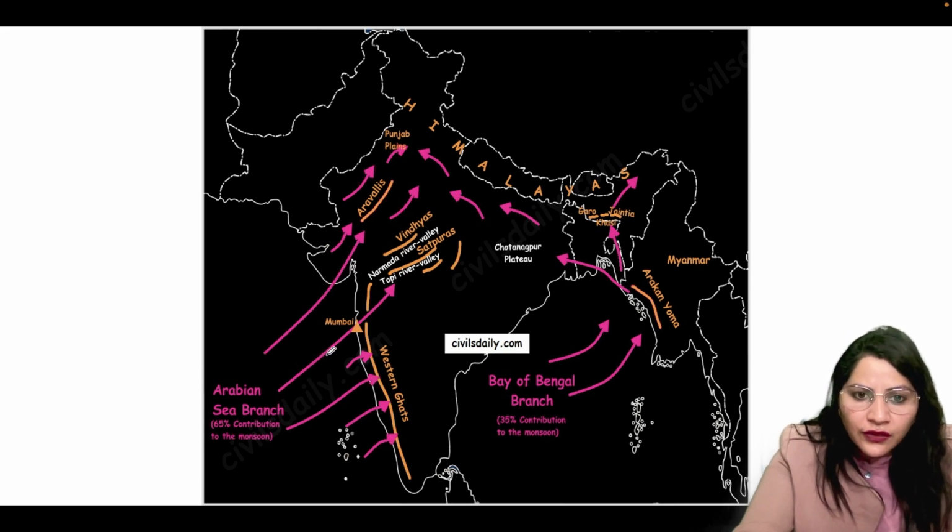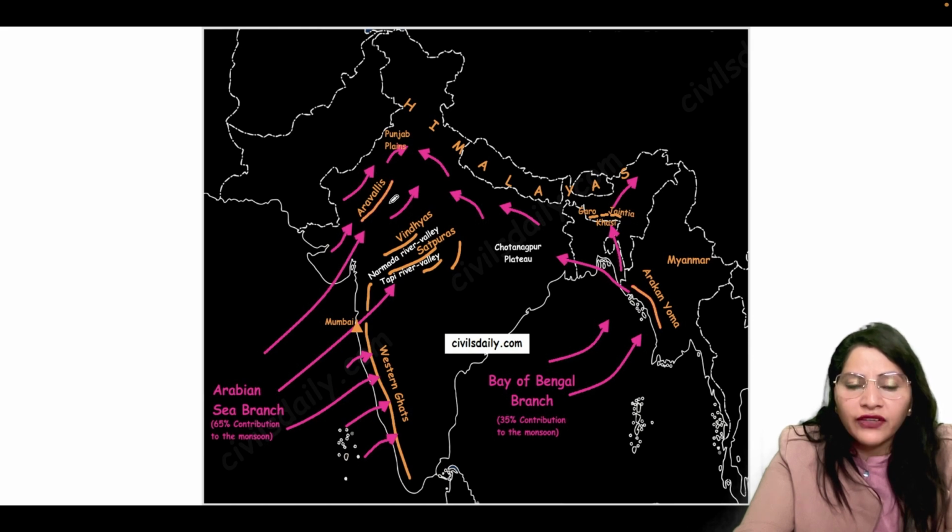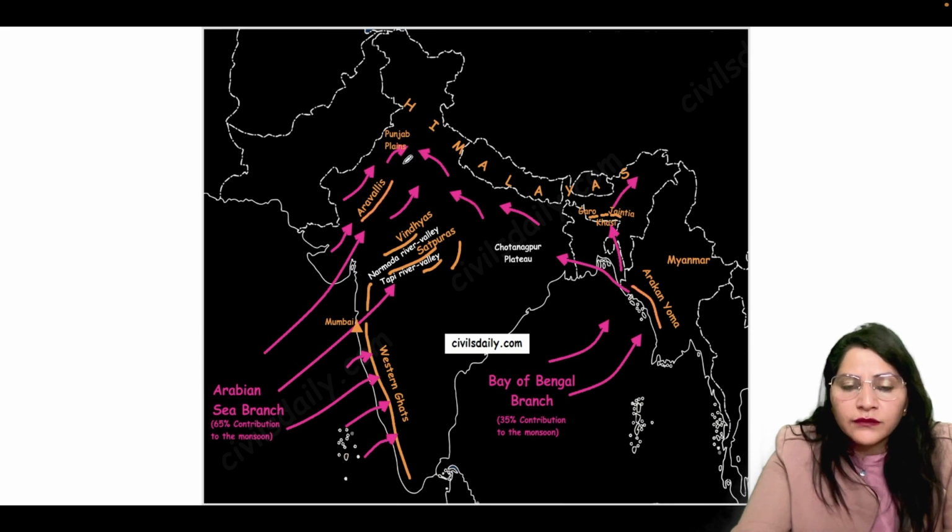And the next branch that moves, it got a gap. It moves from the Narmada and the Tapi Rift Valley and enters the Indian subcontinent, that is the Gangetic Plain. And the third branch, entering the Saurashtra plateau, goes up in Kutch of Gujarat and Rajasthan, and these winds go parallel to the Aravalis. That is why this portion is not having any rainfall, because here the winds are moving parallel to the Aravali mountains and enter the Punjab plain, and here the Bay of Bengal branch has merged with them. They both converge and drop rainfall over here.